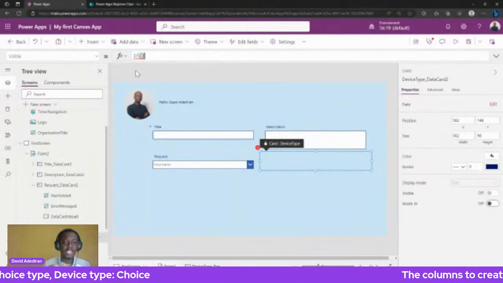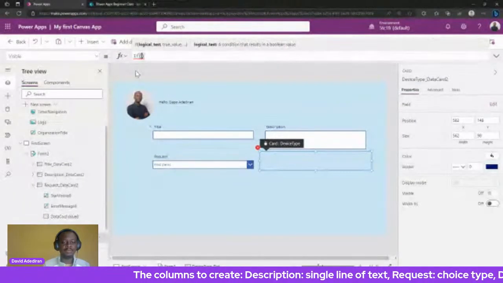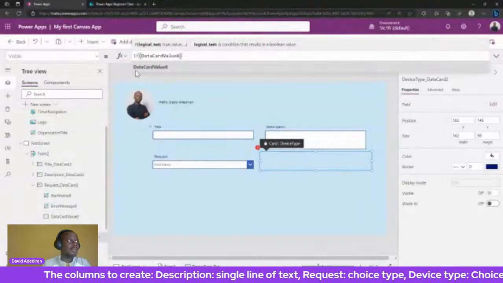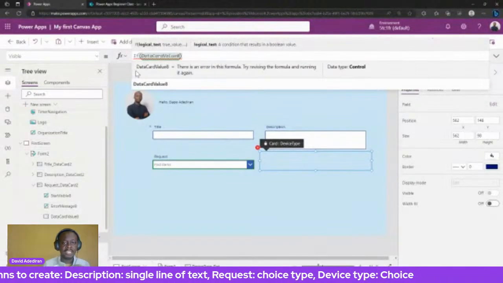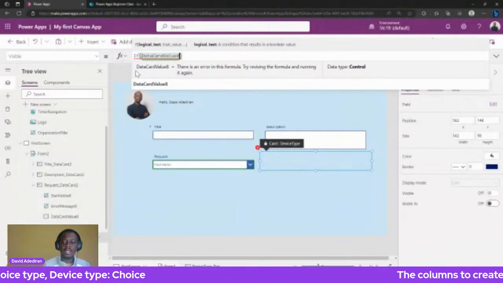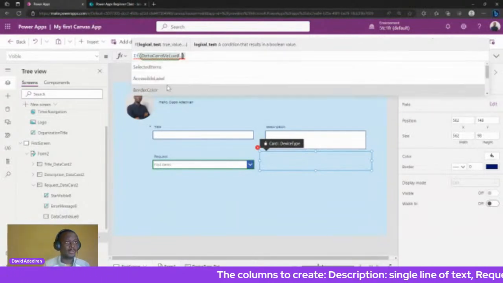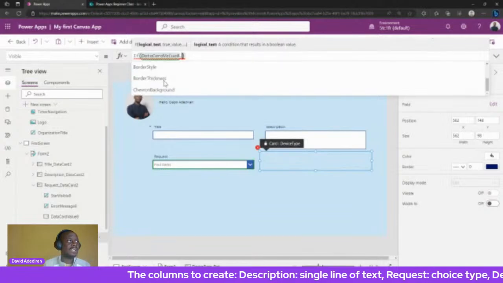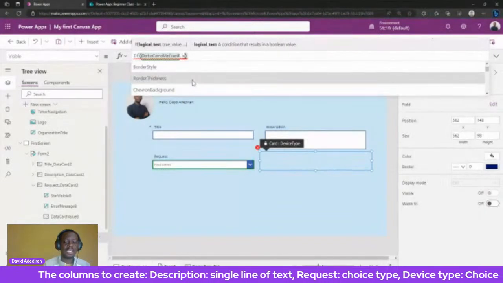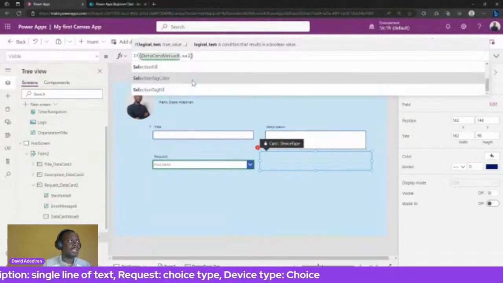So if helps us to check a condition, so we're going to do this based on a condition, right? We're going to say, if the data card dot eight, so that data card value 8 is the drop down for the request part of it. Now I'm going to do a dot. If you remember, you have some options that come up. In this case, we have selected items and other things. So now I'm going to type selected.